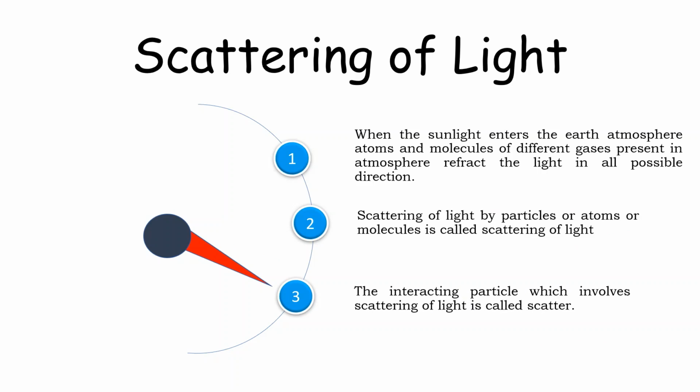When sunlight enters the Earth's atmosphere, atoms and molecules of different gases present in the atmosphere refract the light in all possible directions. The direction changes because of only atoms and molecules. The interacting particle which involves the scattering of light is called a scatterer.